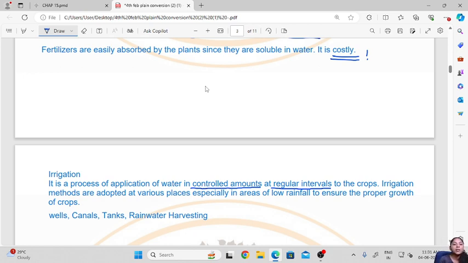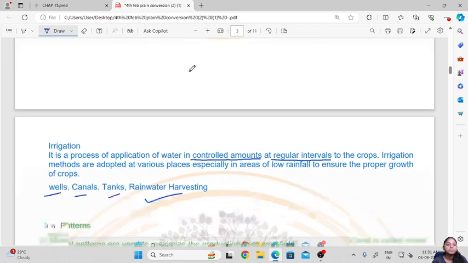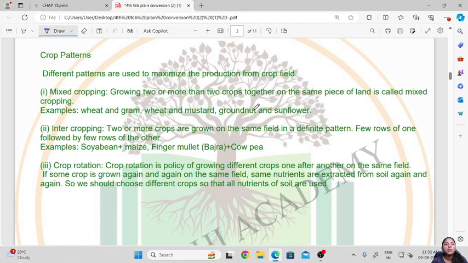Irrigation methods are adopted at various places, especially in low rainfall areas, to ensure proper growth of crops. So in areas where there is low rainfall, various irrigation methods are adopted by the people. For example, some farmers will use wells, canals, tanks, or some will do rainwater harvesting. When it rains, they will harvest the water, that means they will store the water and then use it later. So this is about harvesting.